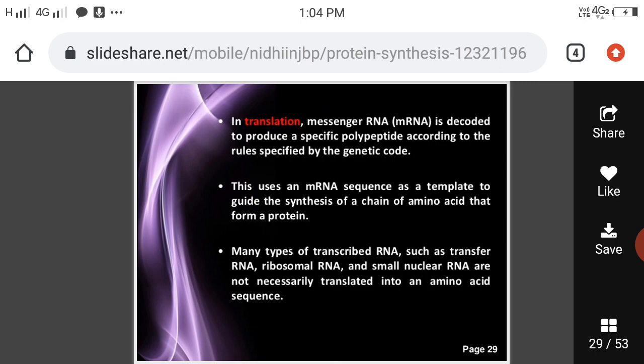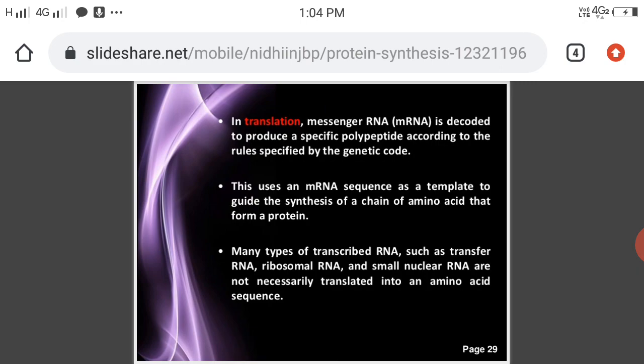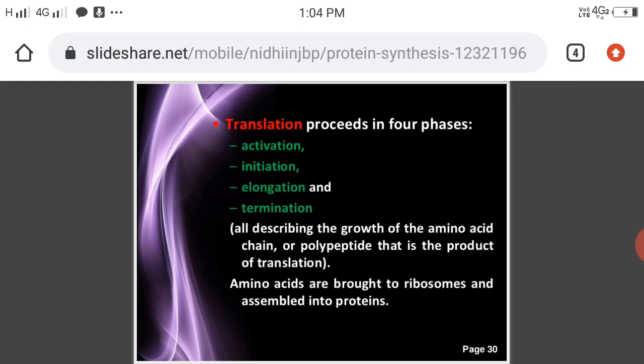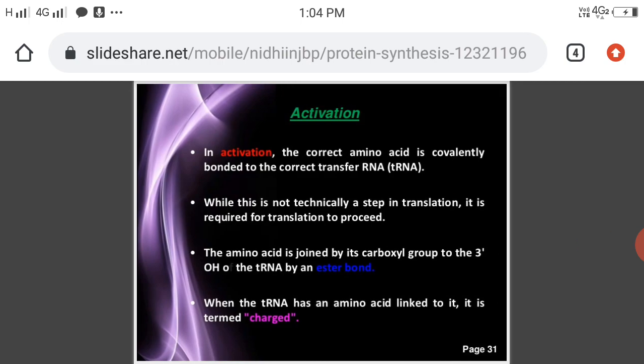First in this translation process, the mRNA is added to the smaller subunit, that is the 30S subunit. Translation proceeds in four phases. See this slide: activation, initiation, elongation and termination. These are very important. First one is the aminoacyl activation, next initiation, elongation and termination. What is activation? In activation, the correct amino acid is bonded to the correct transfer RNA.